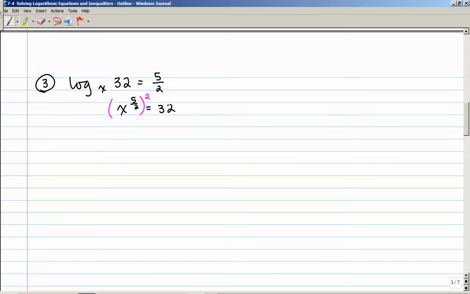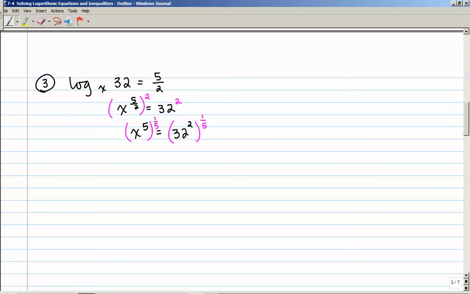So I'm going to multiply both sides by 2. And I chose 2 because when I multiply 5 over 2 times 2, it's going to get rid of the fraction and just leave me with x to the 5th equals, I'm just going to leave that 32 squared for now. And now to get rid of that 1/5 and get x by itself, I want to multiply both sides, or raise both sides to the power of 1/5. Kind of doing the same thing here. And the right-hand side of this equation is starting to look a little messy. We'll deal with that in a minute.